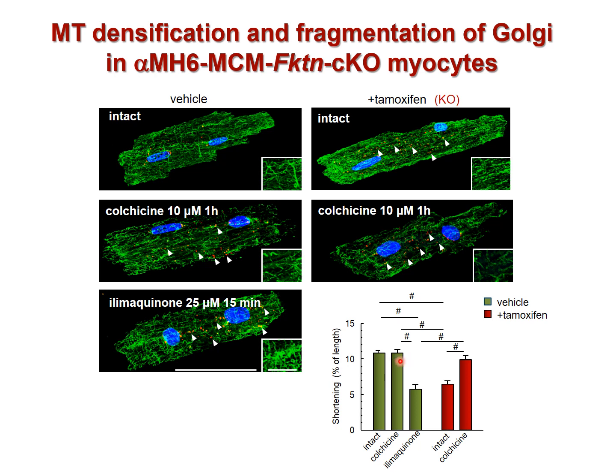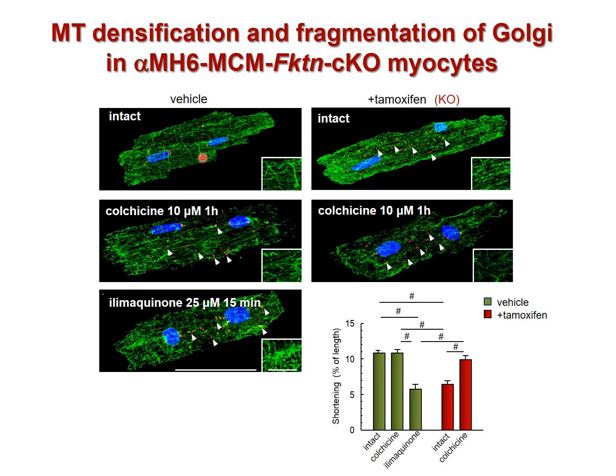In tamoxifen-treated CKO myocytes, we observed a densification of microtubules in parallel with the muscle fiber, and shortening was impaired. Notably, colchicine treatment reduced this densification of microtubules and reversed the impaired contractility in tamoxifen-treated CKO myocytes, suggesting that the hyperpolymerization of microtubules may have been the resistance to contraction.